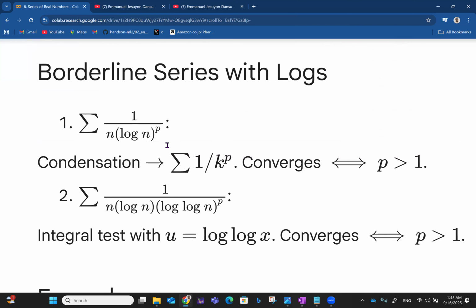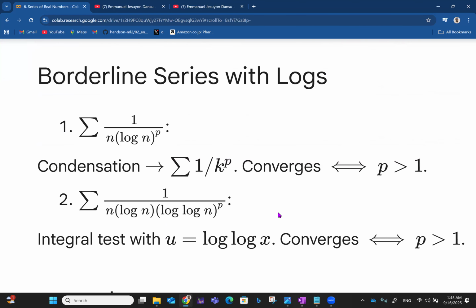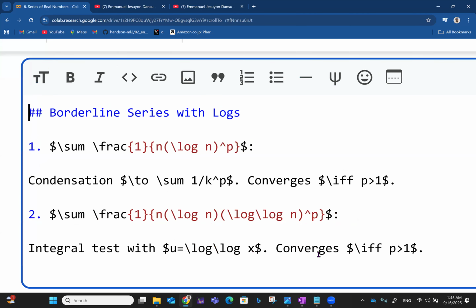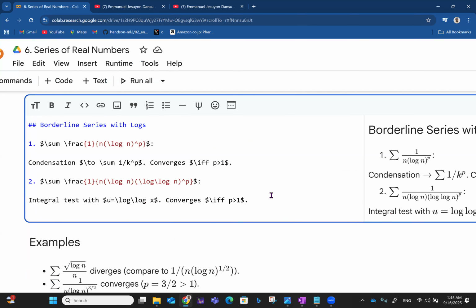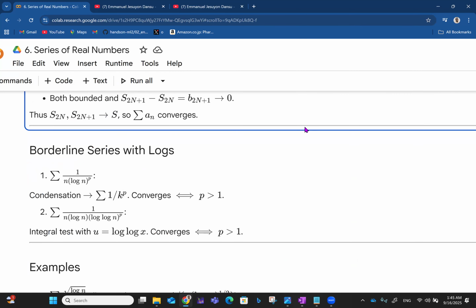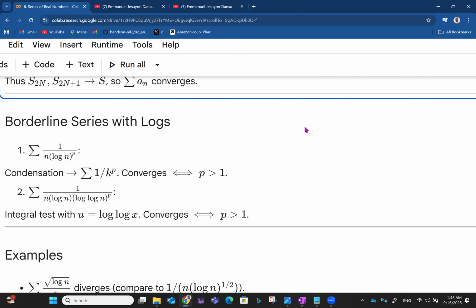So we have borderline series with logs. When you work with logarithms, things are a bit different.